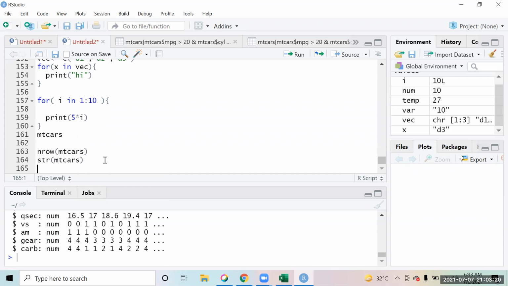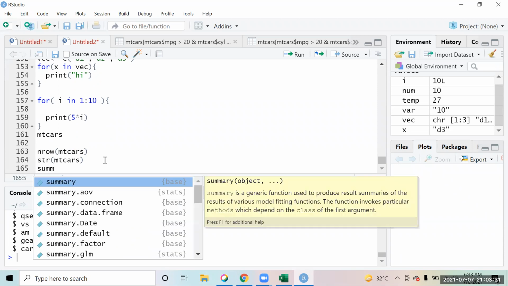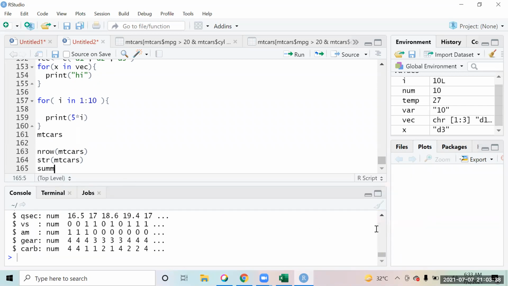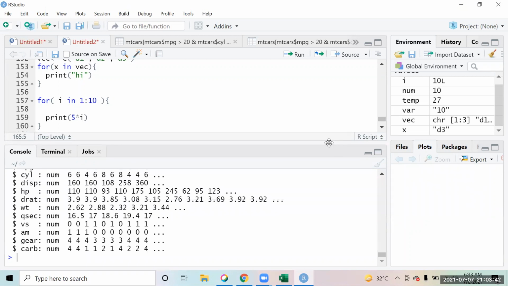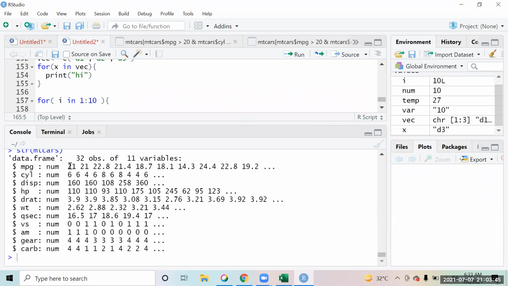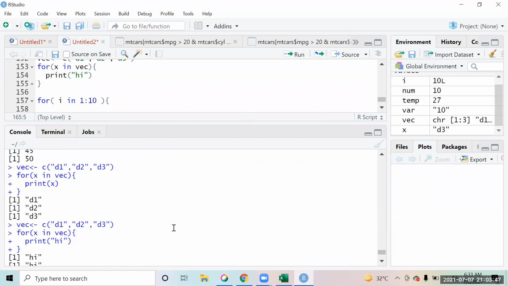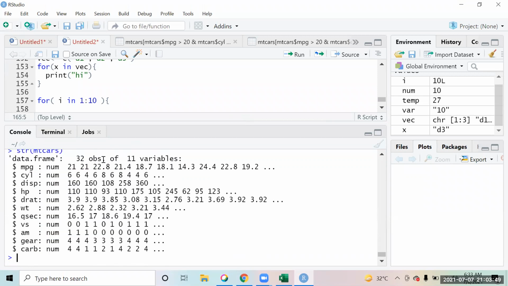I actually couldn't get the structure, because if I give the summary, it gives me points I can understand: the minimum value, the maximum value, the mean. But the structure I couldn't get exactly. Structure is just telling you about the mtcars data set: that it's a data frame, it has 32 observations, that means 32 rows, and 11 variables, that means 11 columns.